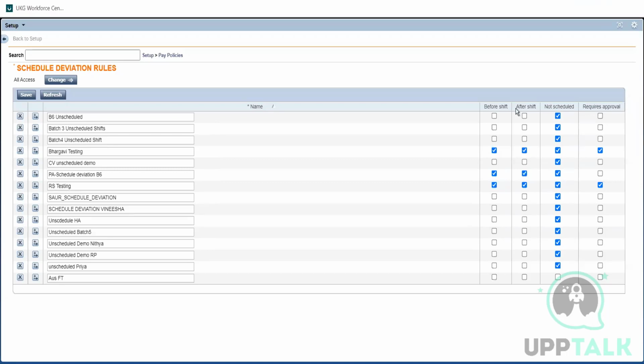Okay, mostly we will not be using it. The reason is we have already configured daily overtime and weekly overtimes. So if an employee crosses his 8 hours itself, we are giving a normal overtime, right? This will be used in some places where employees are provided overtime only based on a condition, not based on hours, like if he is working more than his scheduled shift.